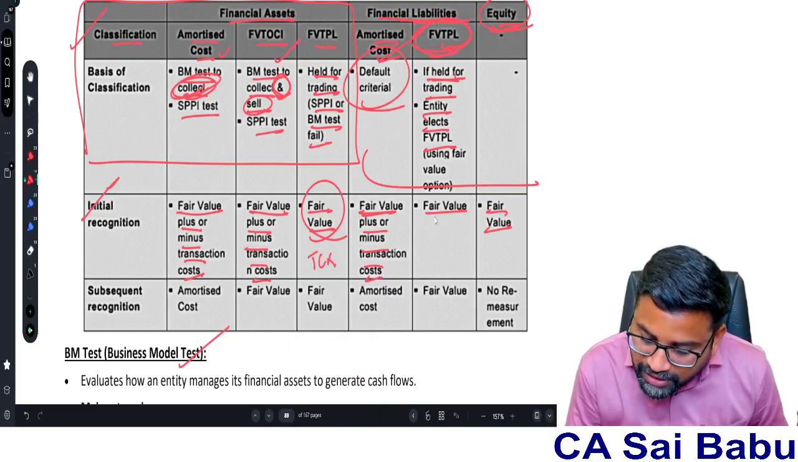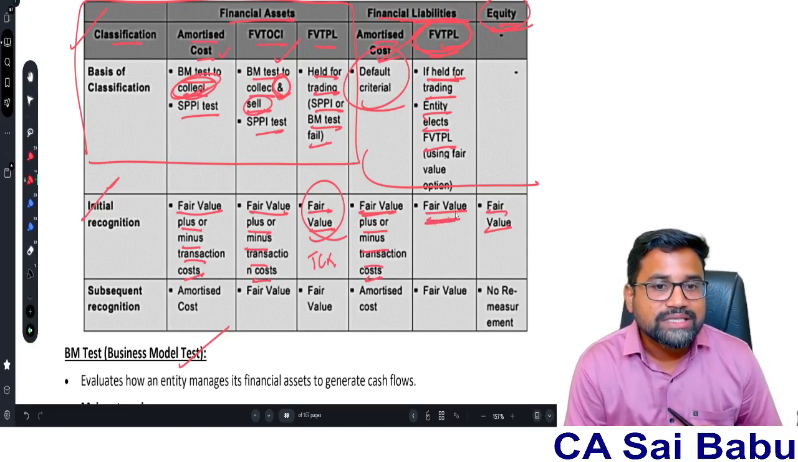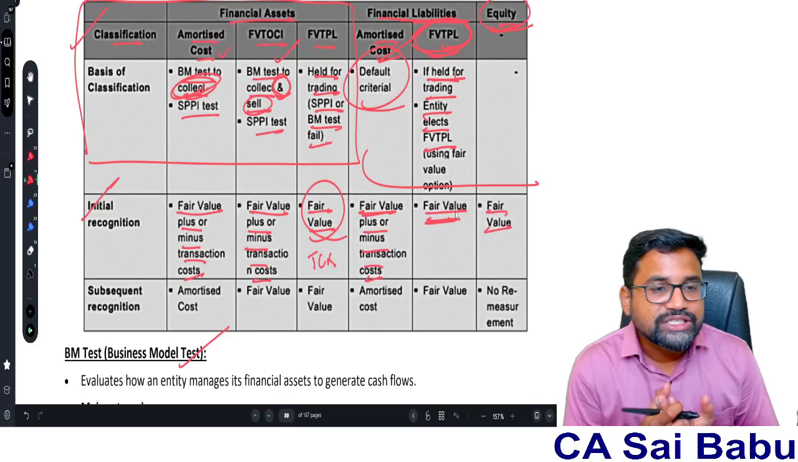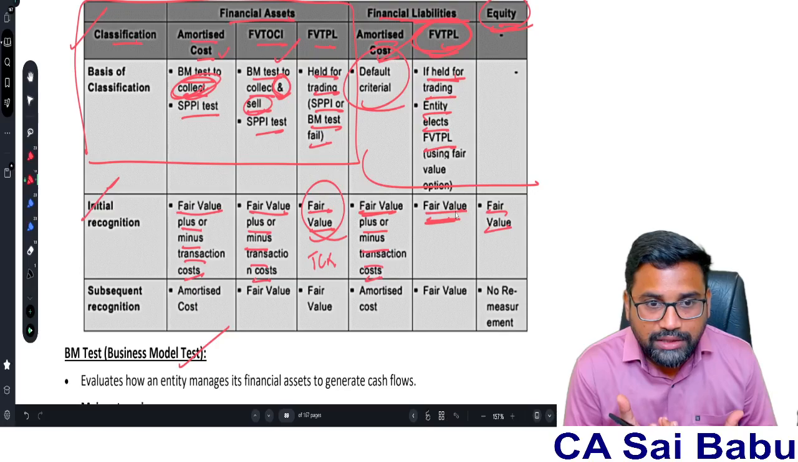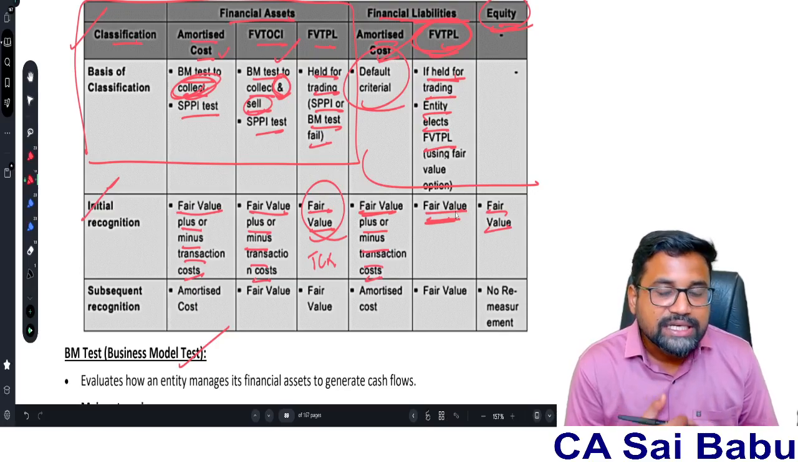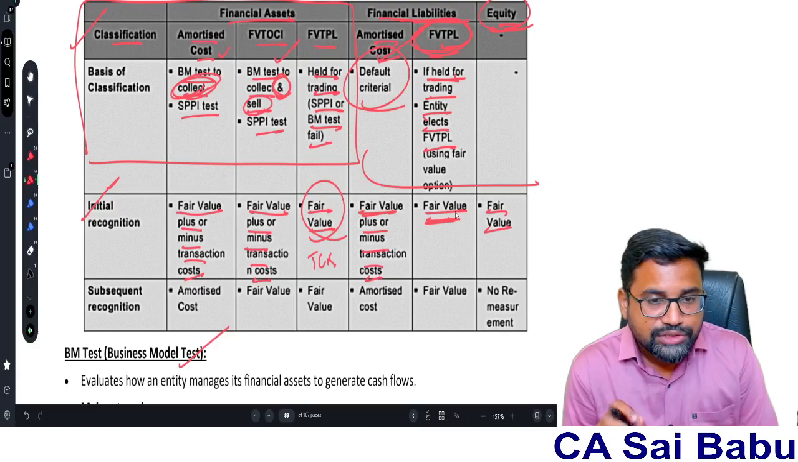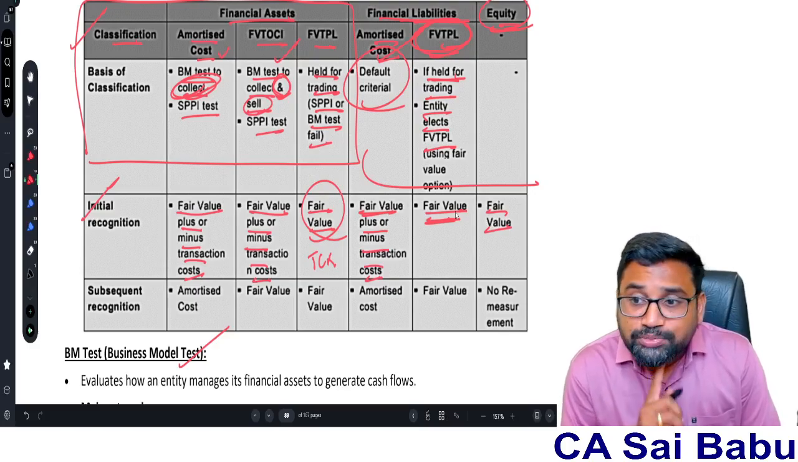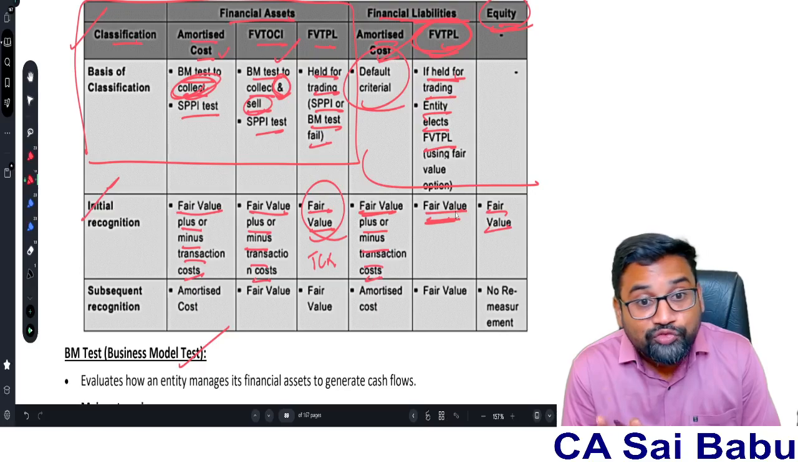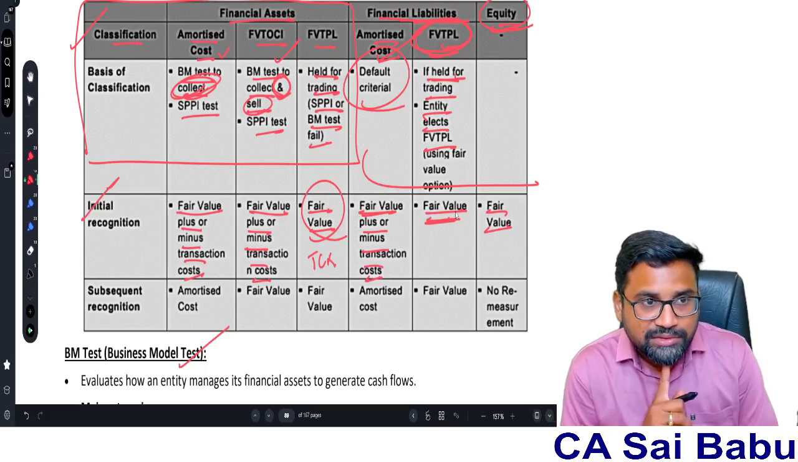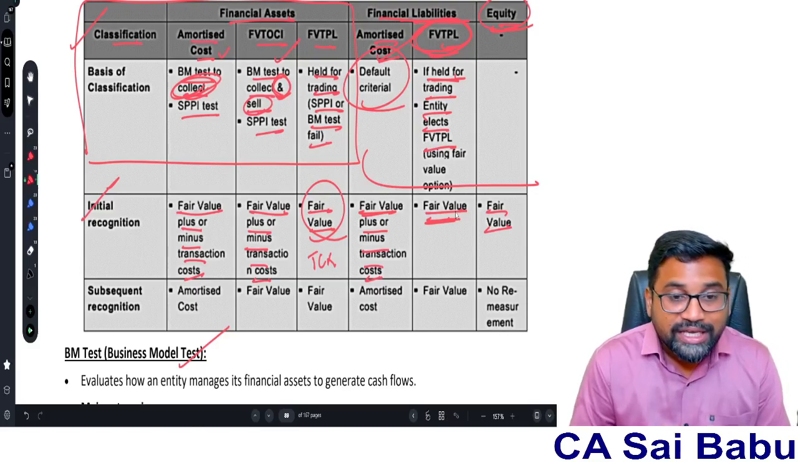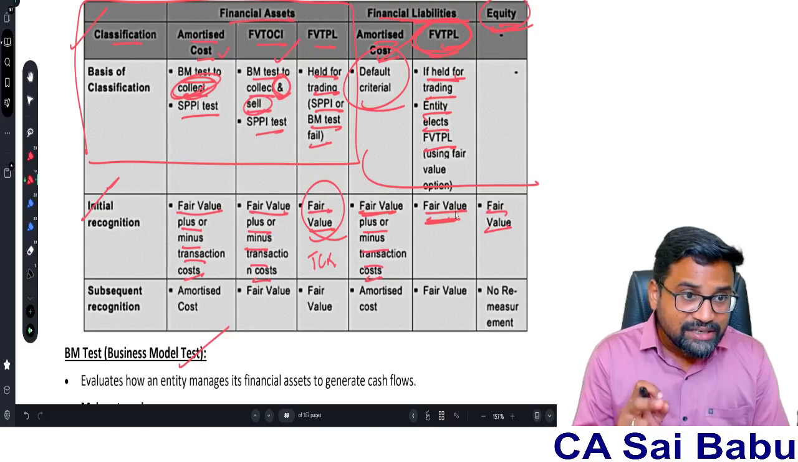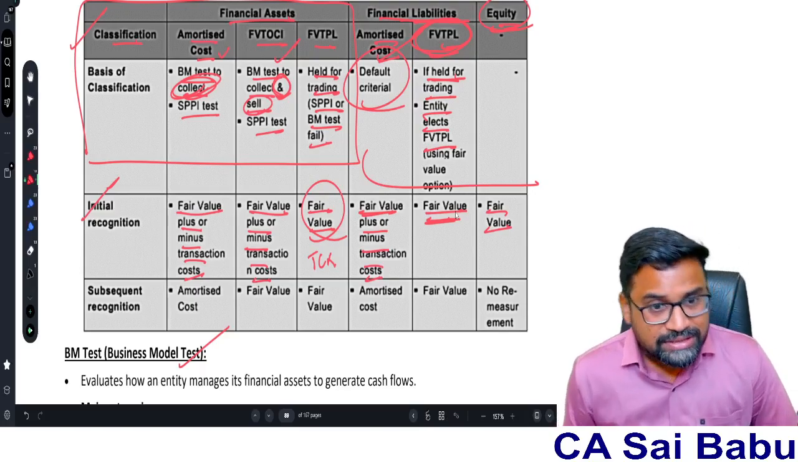But FVTPL doesn't consider transaction cost as a part of the initial recognition of the financial liability. You remember this, a question can be framed on this. So please understand, any transaction cost should be ignored under the FVTPL model, both for financial asset as well as liability. But for a financial asset under the AC model, the amortized cost model, initially it will be recognized at fair value subject to